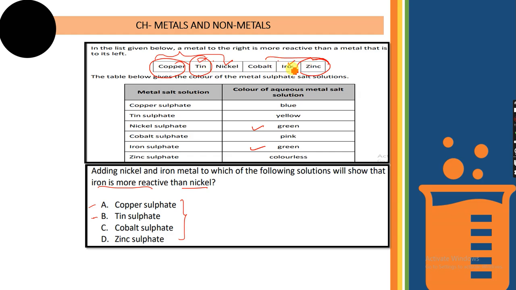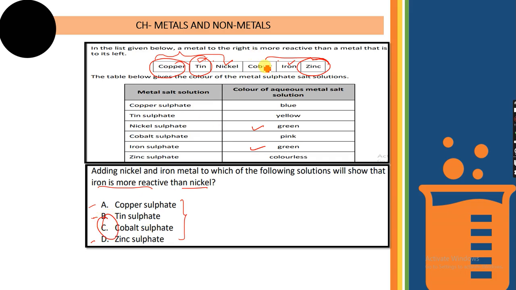नाउ दैट मीन्स नीदर आयरन नॉर निकल कैन डिस्प्लेस जिंक. आई मीन जिंक can displace both, but nickel and iron cannot displace zinc sulfate. So that means zinc cannot be an option. Now what is remaining? Cobalt sulfate.